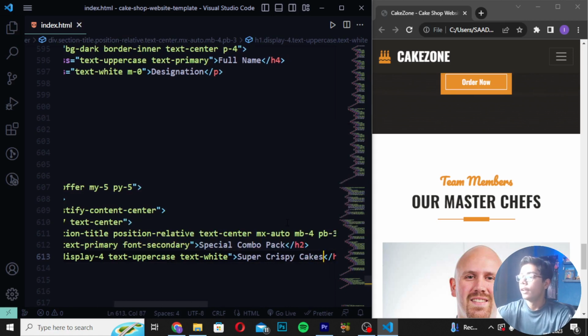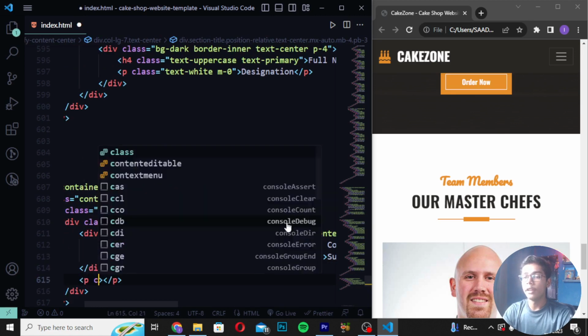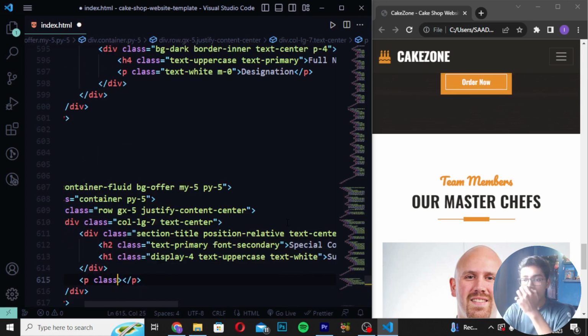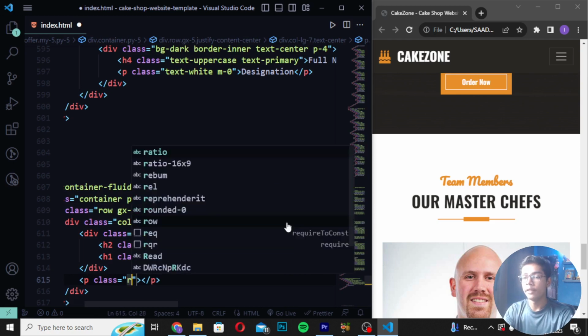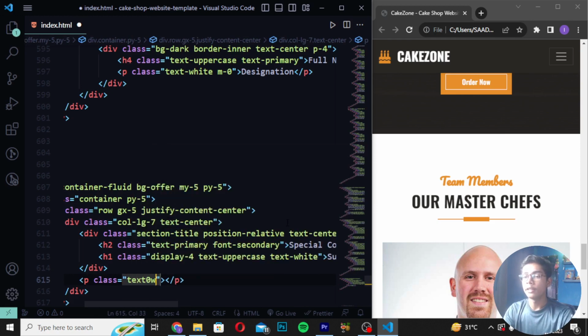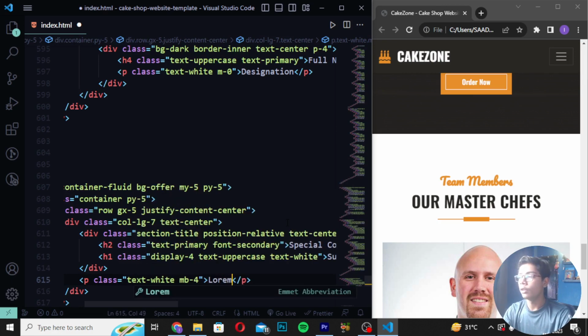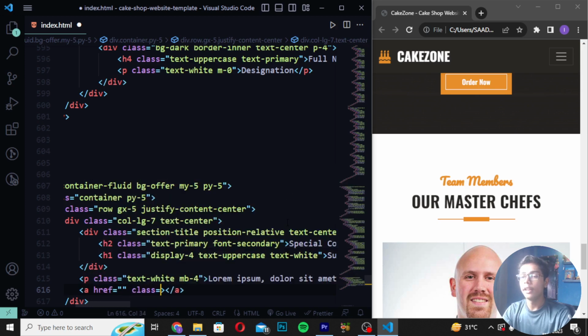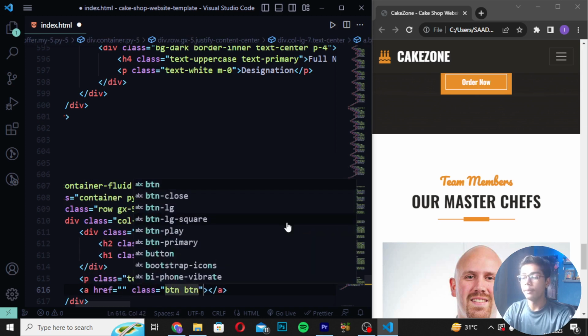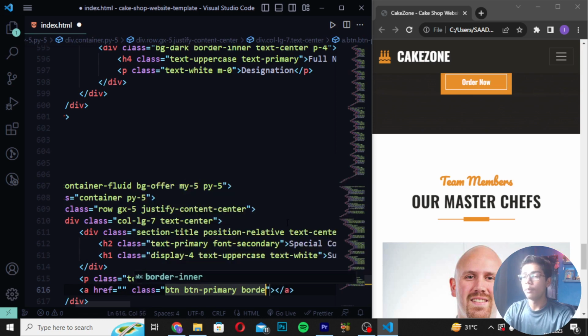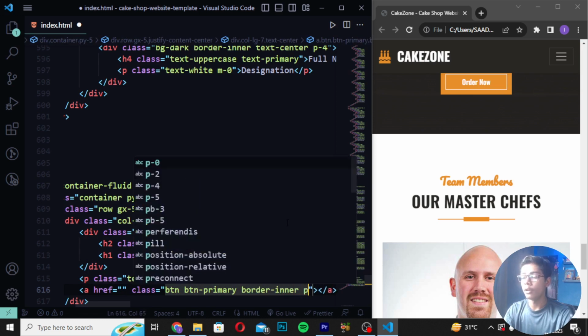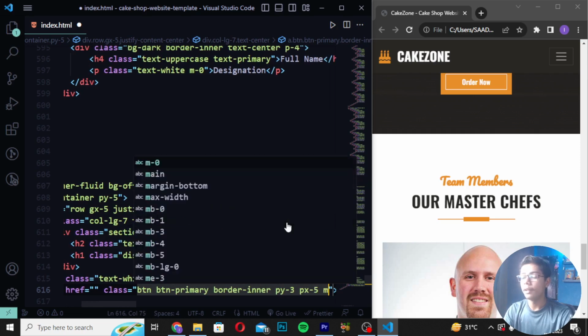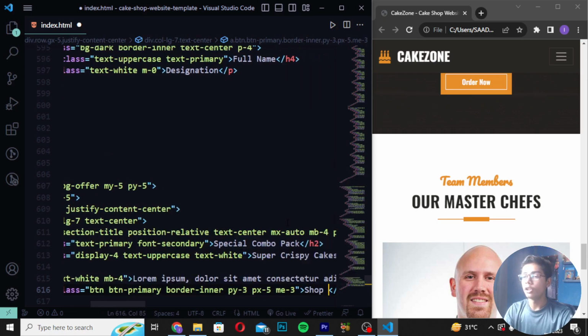Then save it again. After saving this tag, you have to move down and create your p tag. And here I will be creating a class as text-white, and I will be writing mb-4. So here you can see we have written this, and after writing this, we have to create a lorem tag like this. Then I will be moving down and creating an a tag, and here I will be creating class as btn-primary, and I will be writing border-inner. So here I will be writing border-inner py-3 px-5, and I will be writing me-3. Then you have to write shop now like this.